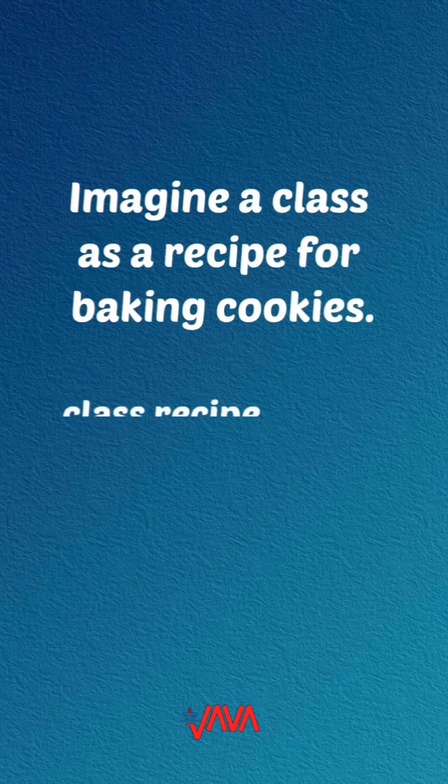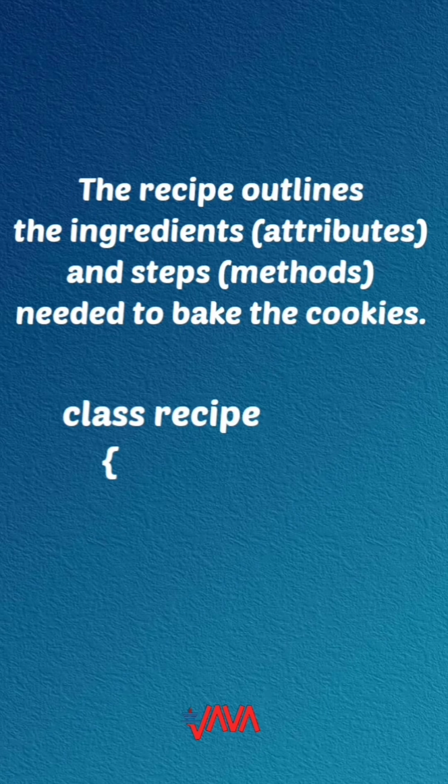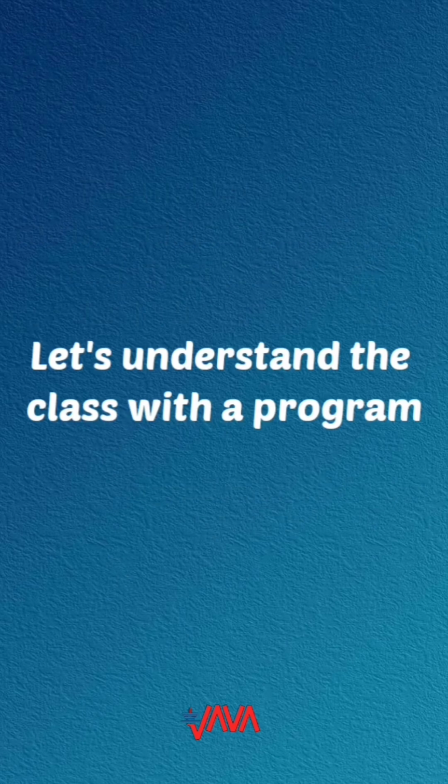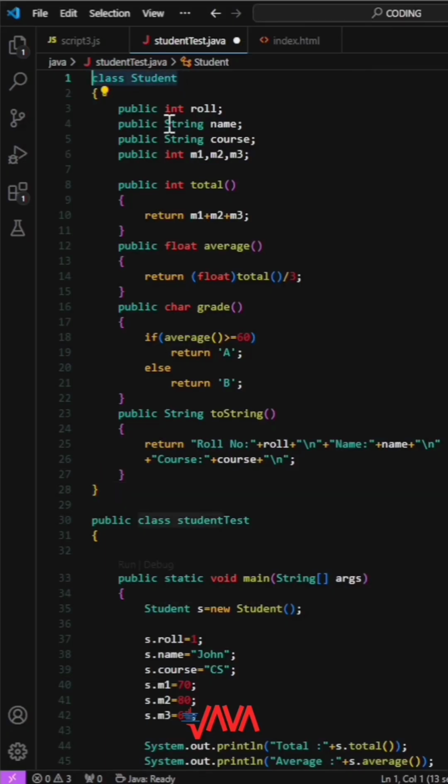In Java, a class in programming is like a blueprint for creating objects. Imagine a class as a recipe for baking cookies. The recipe outlines the ingredients, attributes, and steps, methods, needed to bake the cookies. Let's understand class with a program. This is the student class.